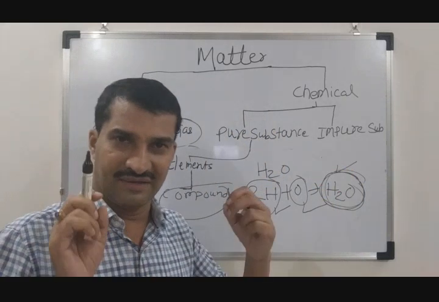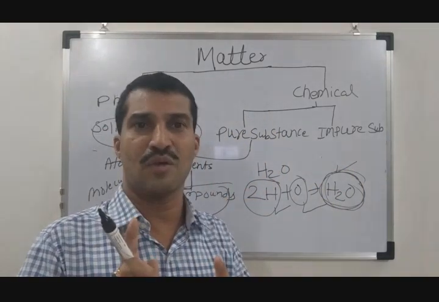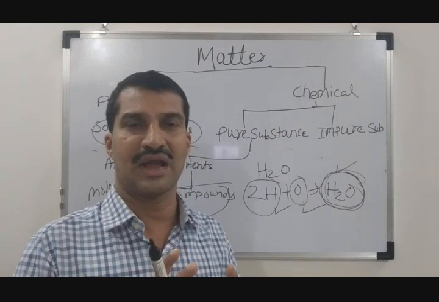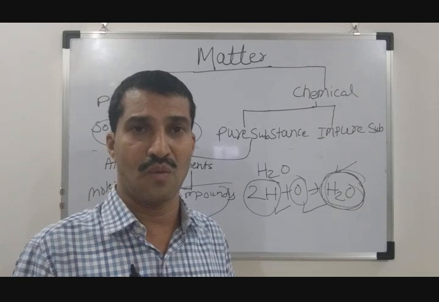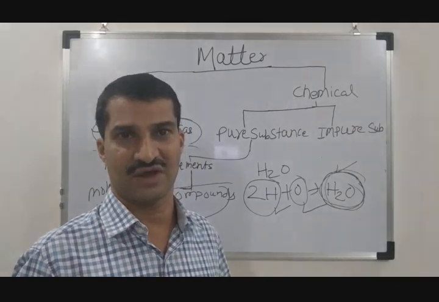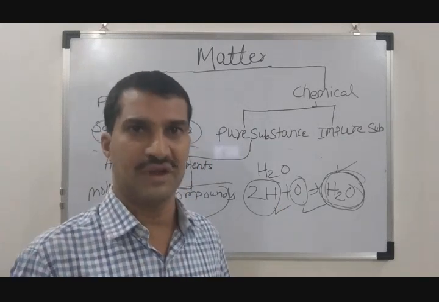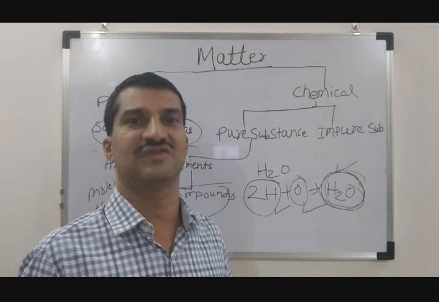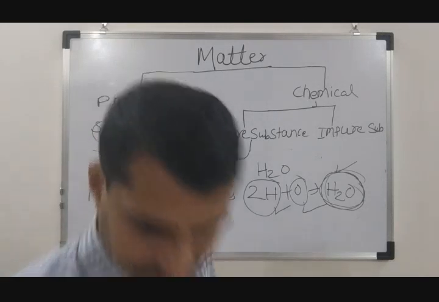So this is a new substance formed that is called a compound. For a simple molecule, a homoatomic molecule, there must be two or more atoms of the same kind chemically combined, while in the case of a compound, there must be two or more atoms of different kinds chemically combined to form a new substance whose property is different from the property of the individual atoms which combine. So that is called a compound.